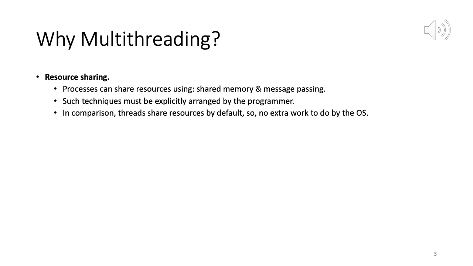If there are a bunch of client requests for a server, many parts of their code may be the same, as we have discussed, and therefore resource sharing is intuitive, it is logical. So when you create threads, this resource sharing is happening by default. Whereas if there were processes, you would have to set that up explicitly by calling some extra system calls, and again that's more work, more overhead for the OS. So resource sharing is also a good reason to do multi-threading.